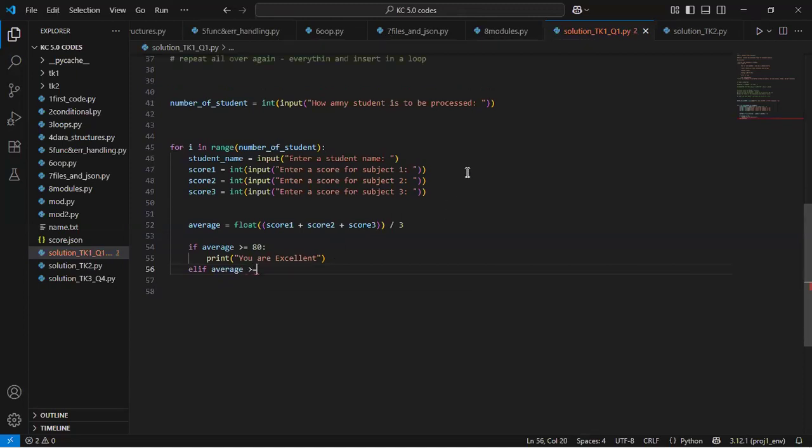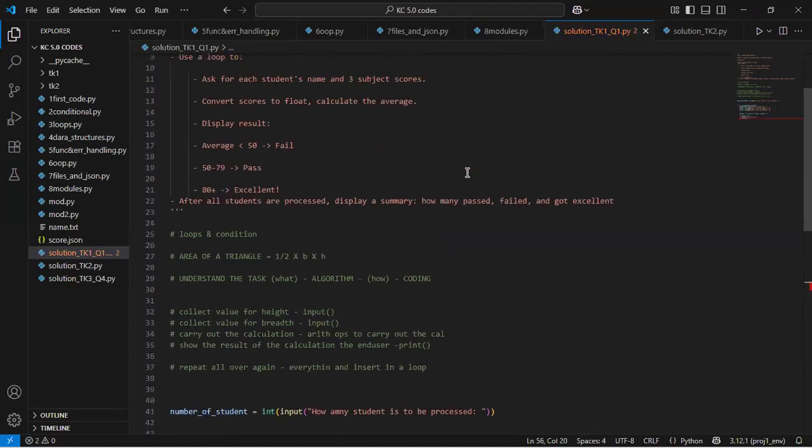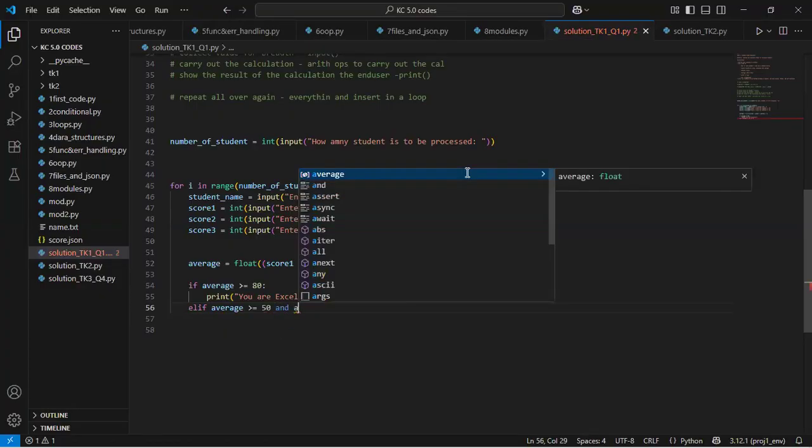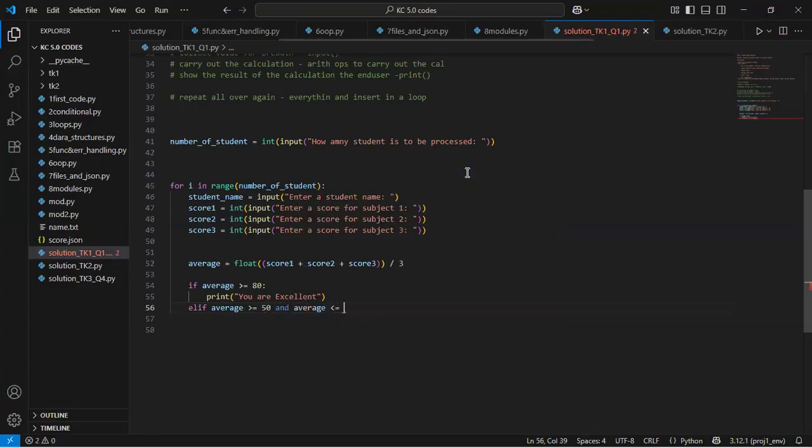All right, and then I would simply do an elif average is greater than or equal to 50, the other one there was between the range of 50 to 79 inclusive. So 50, and average is less than or equal to 79. Then I want to tell you that you have passed. So I'll copy this and paste it down here,